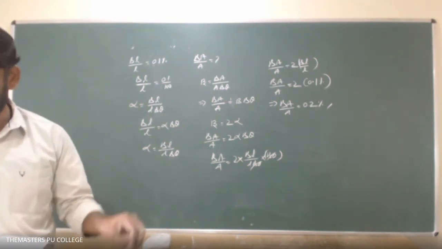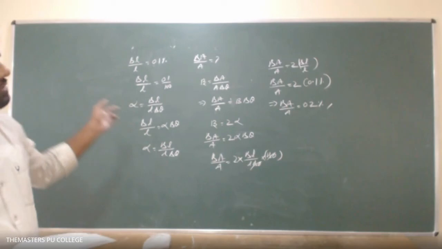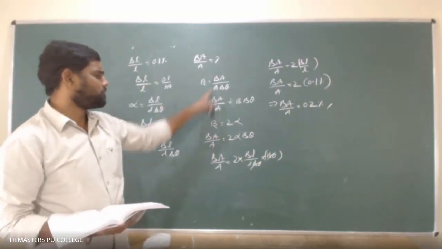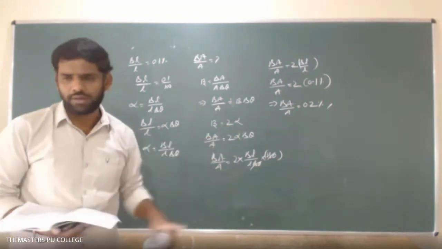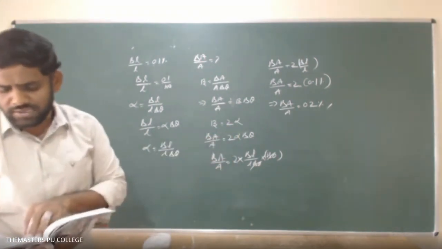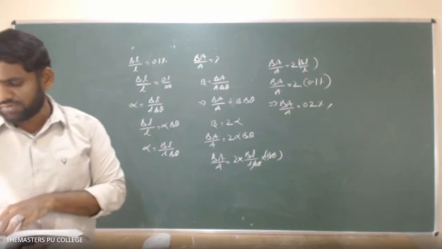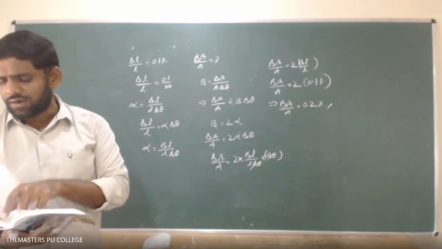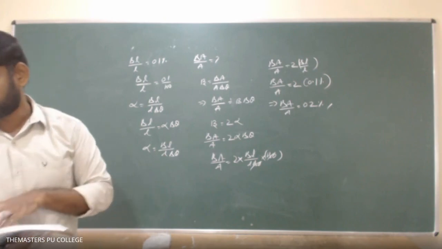They depend upon the nature of the material. That's why this rod material and this plate material both are the same. That's why I wrote beta equal to alpha. So some unnecessary data is given to confuse the student, but here the area of the plate is not required as the rod and plate are both made up of the same material.